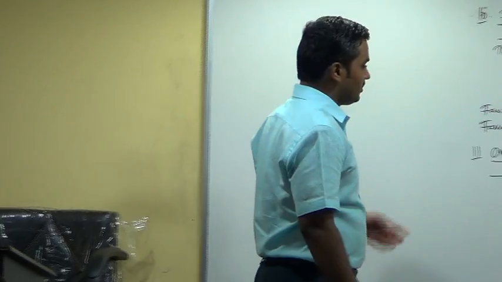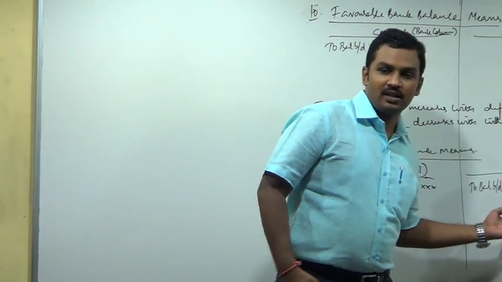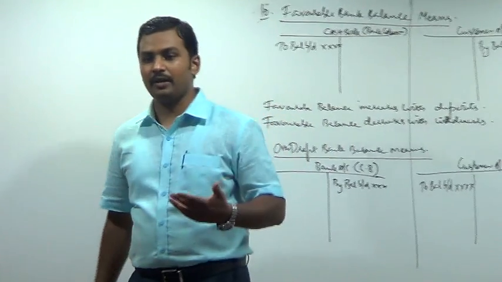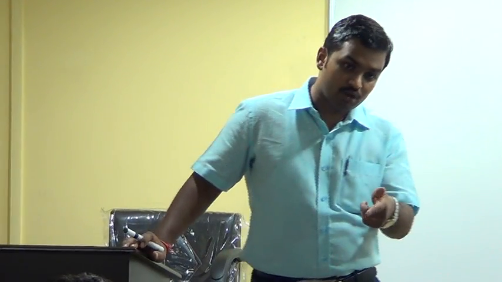So, what do you mean by overdraft balance? Overdraft balance means credit balance in the cash book, debit balance in the passbook. Can I again repeat? What do you mean by favorable balance? Debit balance in cash book, credit balance in passbook. That is called favorable balance. Overdraft balance means credit balance in the cash book, debit balance in the passbook. So what is overdraft bank balance? Credit balance in cash book, debit balance in passbook.